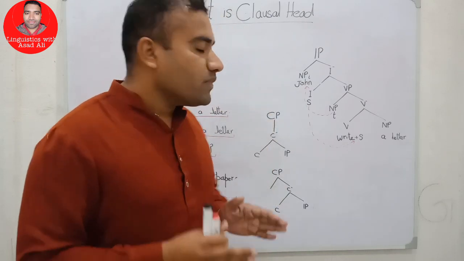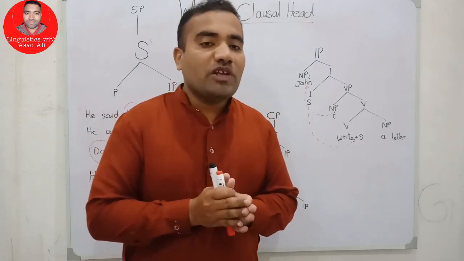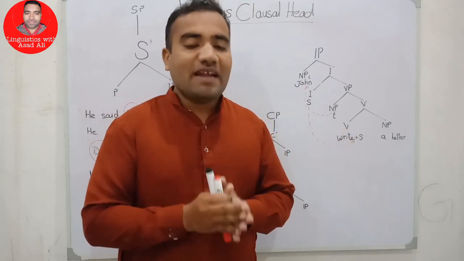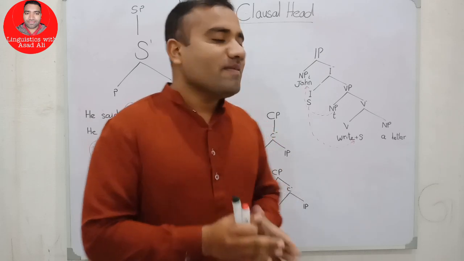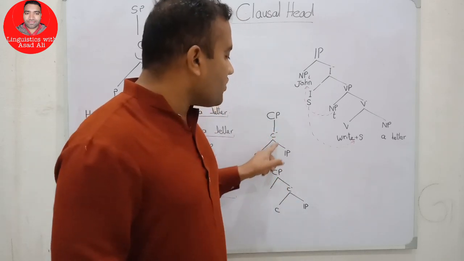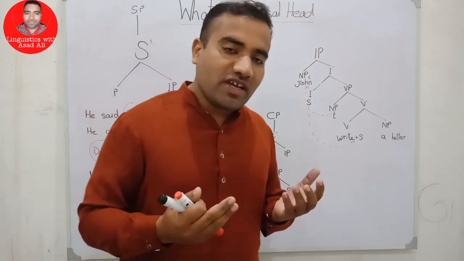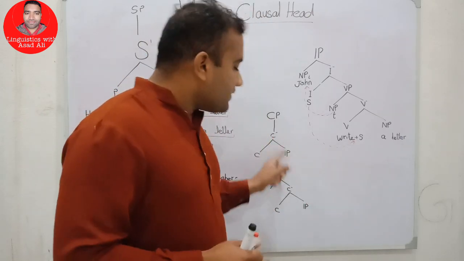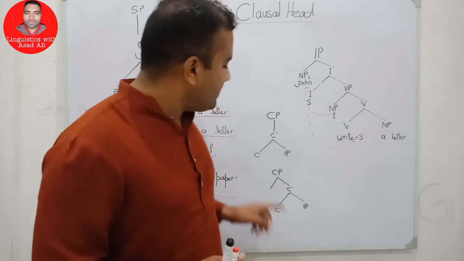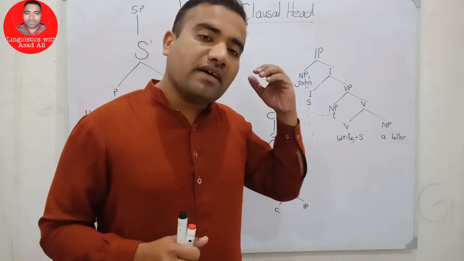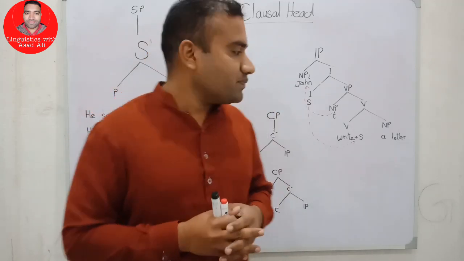And in this way, this structure fulfills the principle, that our principle says that every head consists of the three levels, and our X-bar theory also says that head takes some complement and head projects at the maximal level.